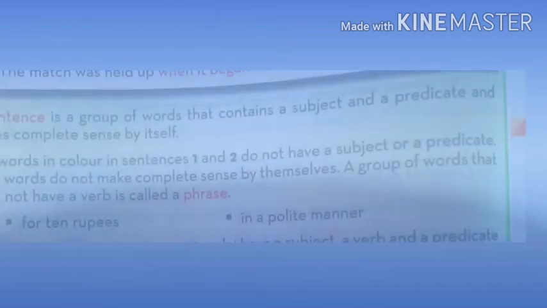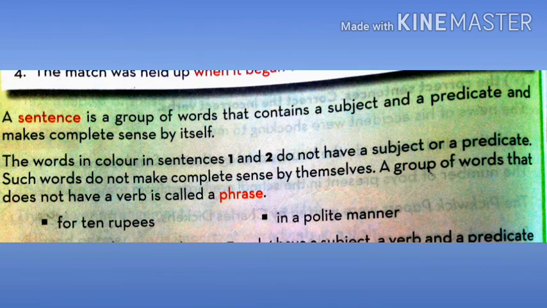So what's a sentence? Well, it's a group of words that contains a subject and a predicate and makes complete sense by itself. For example, they met me last evening. He bought an expensive mobile phone. So, in these sentences, there is a subject and predicate.